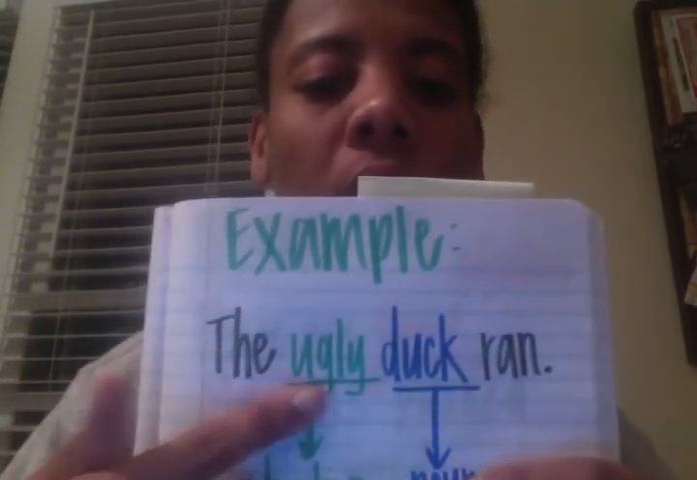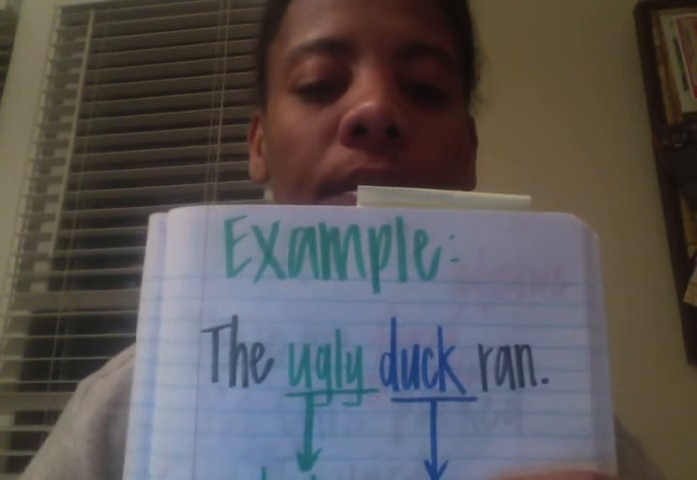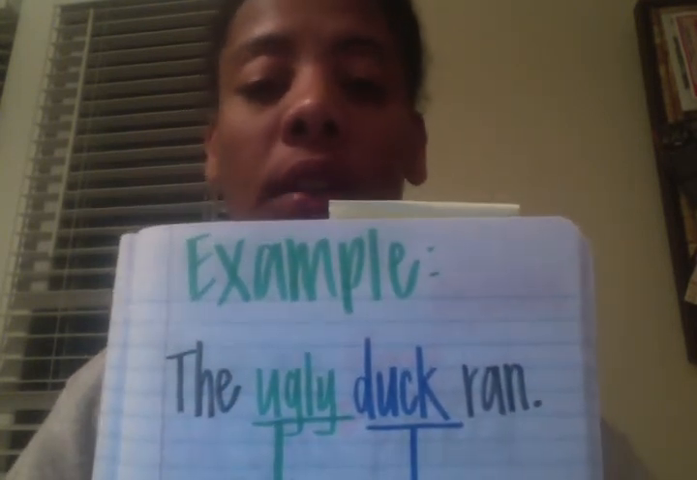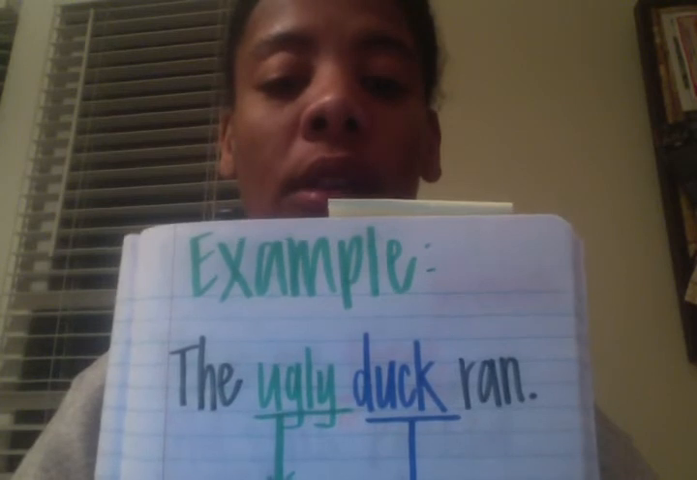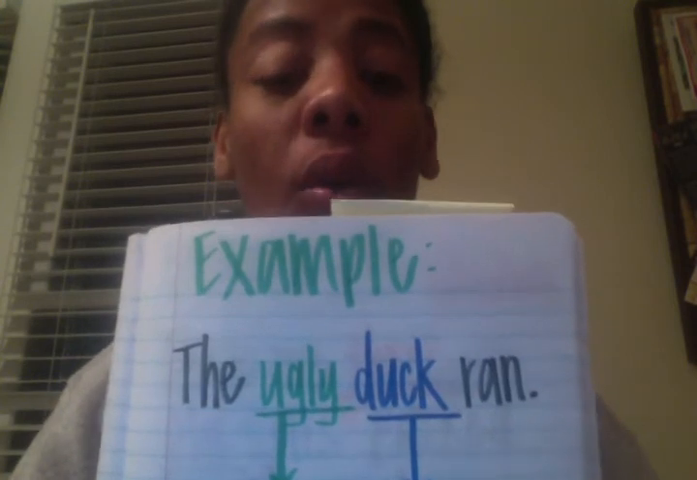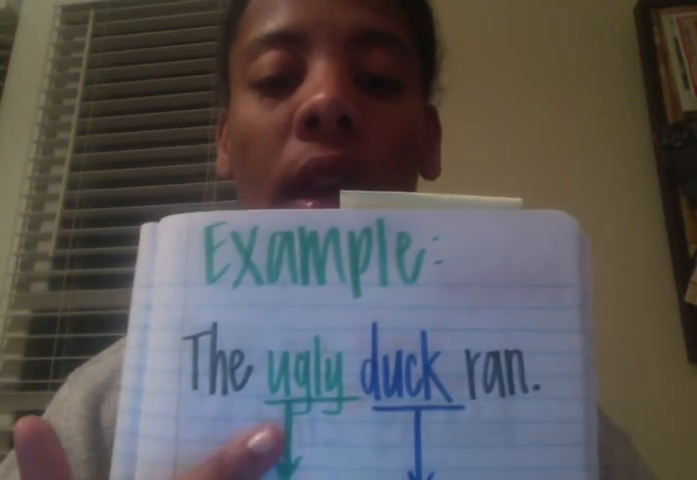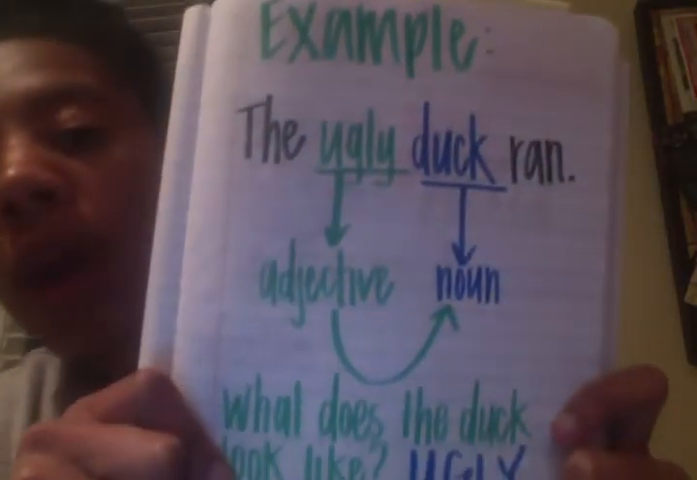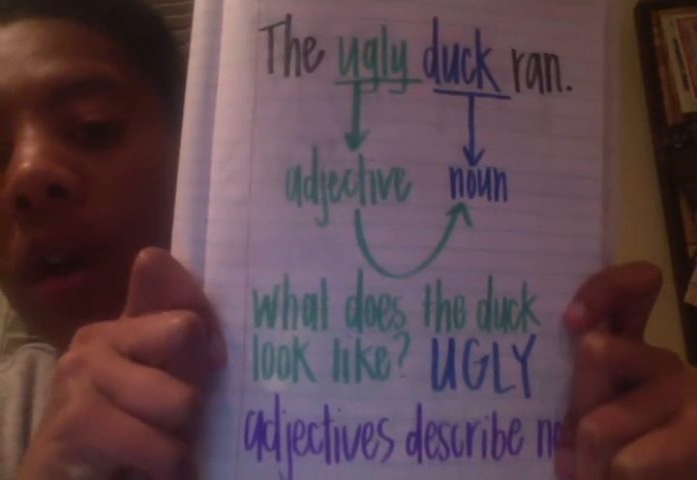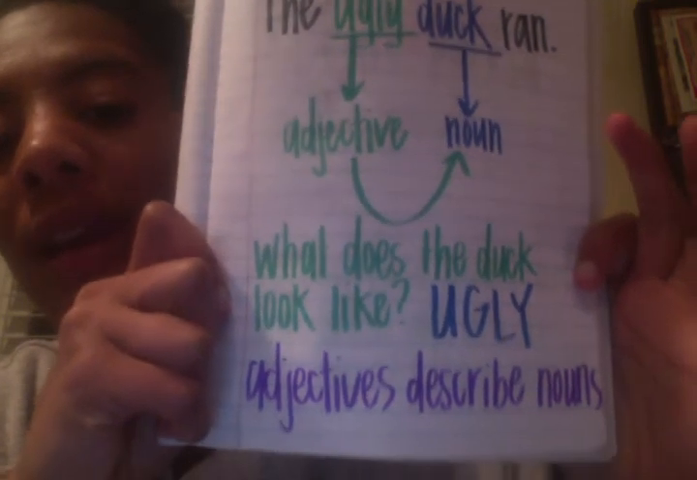So let's look at some examples. The ugly duck ran. Adjectives describe nouns. The noun in this sentence is duck. Well, what does the duck look like? It looks ugly. Ugly is your adjective that is describing your noun, duck. What does the duck look like? Ugly. Adjectives describe nouns.